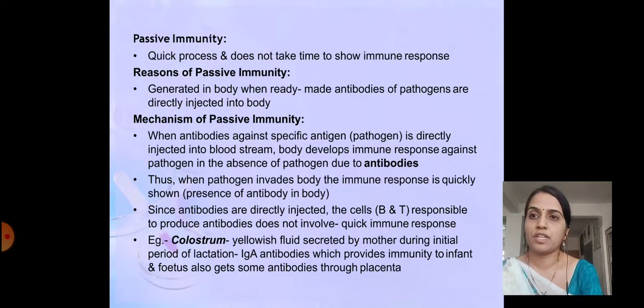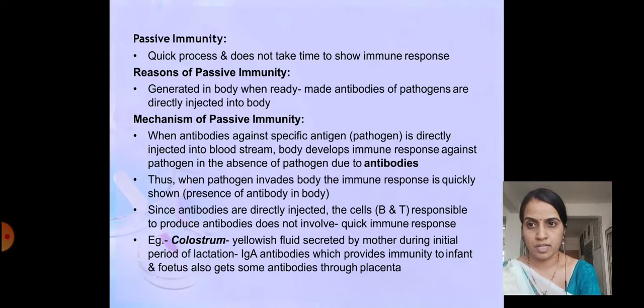Second is passive immunity. It is a quick process, which shows it doesn't take much time to show the immune response. It is a very instant, immediate response shown by the body when it has the passive immunity response.